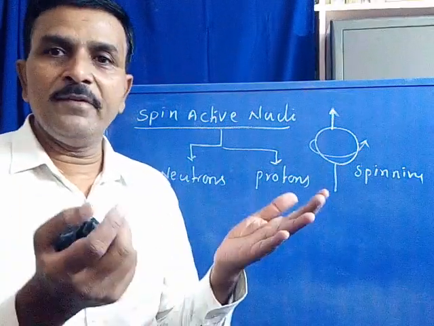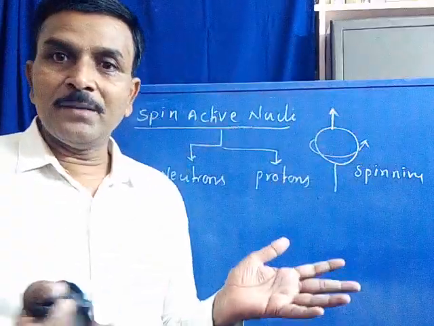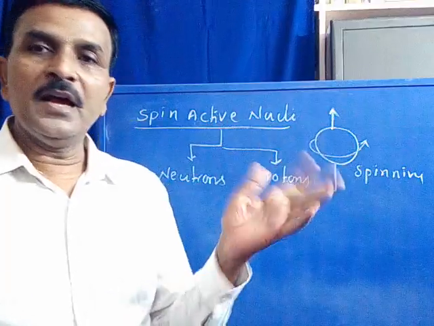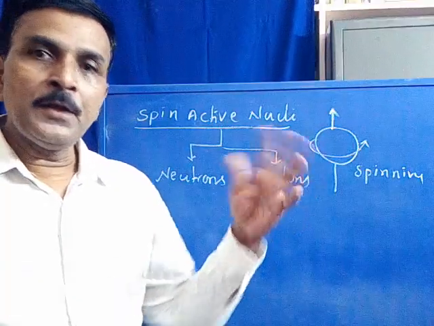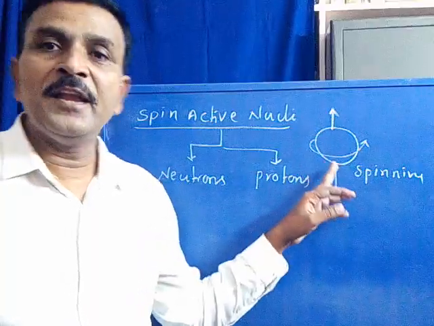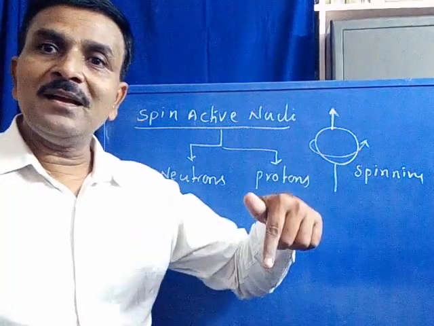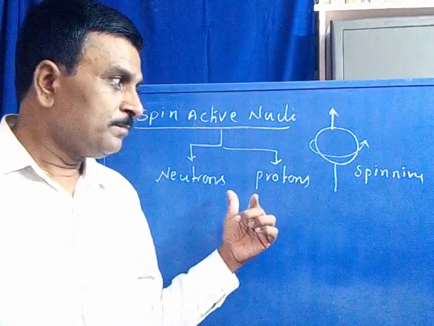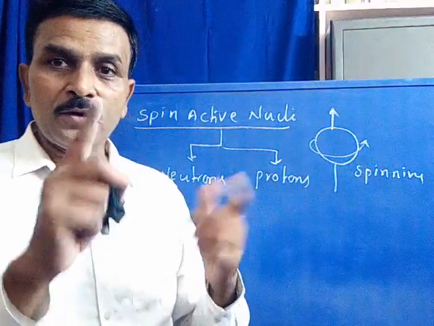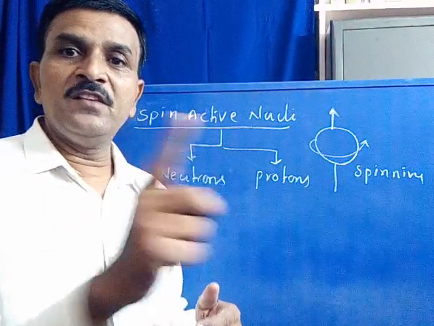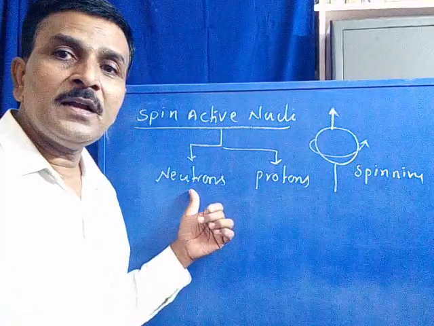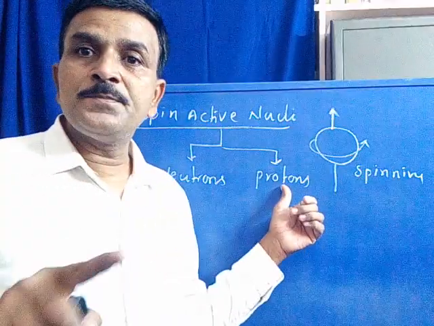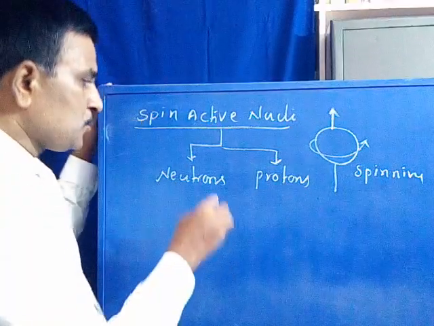Inside the molecule you have n number of atoms attached, where each and every atom has its own nucleus. The nucleus inside the atom is under spinning motion, which further consists of neutrons and protons, that we know. Due to spinning of a nucleus around its vertical axis, the neutrons present inside the nucleus as well as the protons also spin.